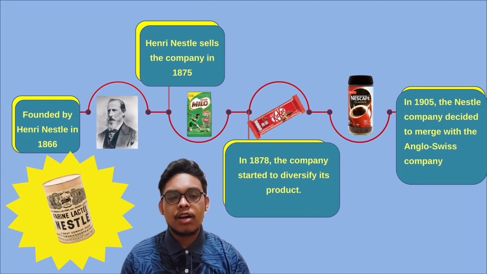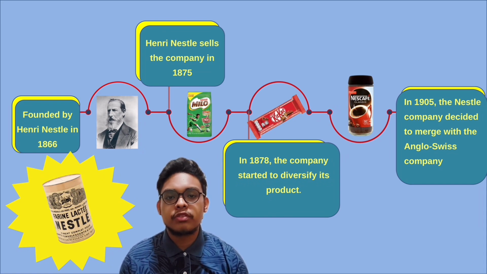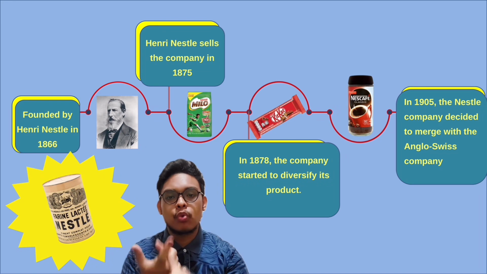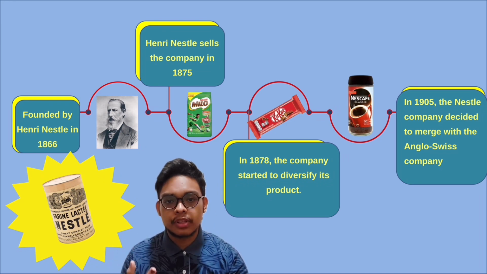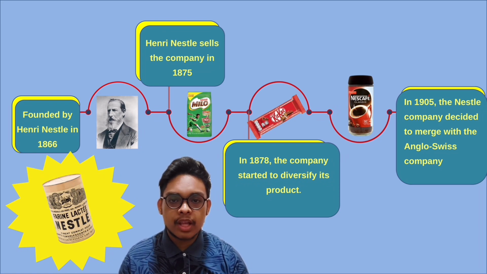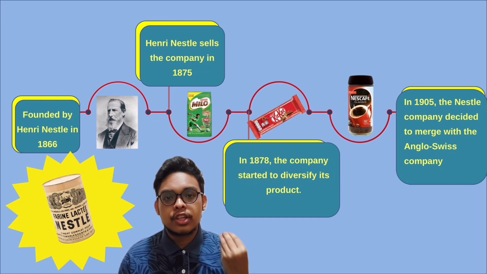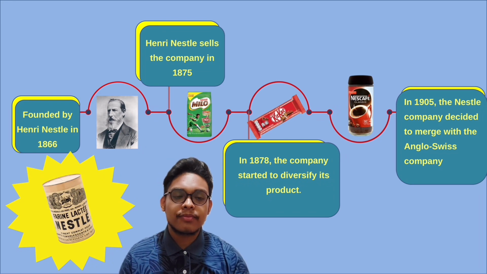Henry Nestle founded the Nestle company in 1866. He successfully created a product called Farine Lactée, which is a mixture of flour, wheat, sugar and cow's milk. The product was intended for the consumption of infants that could not breastfeed. This could help to reduce the number of infant mortality, which was a problematic issue back then.